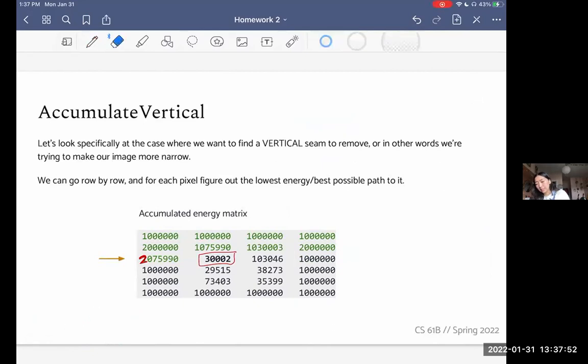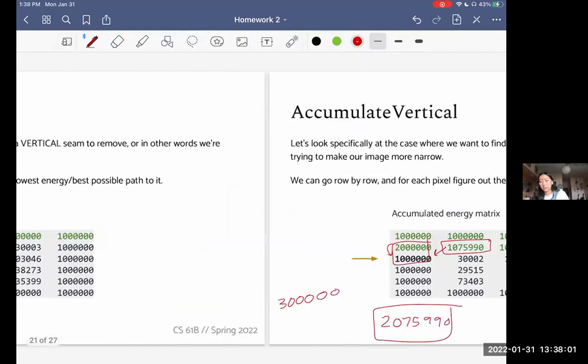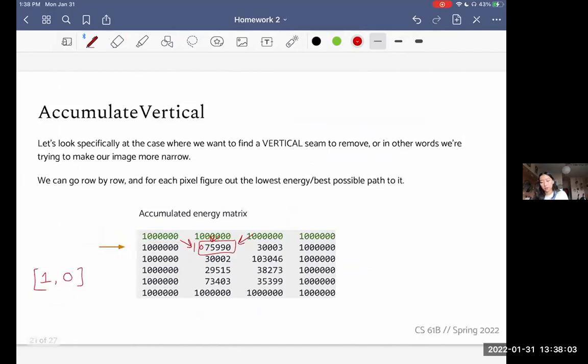If we're 0 indexing, this is row 0, 1, 2, and column 0, 1. Sorry, 2, 1. Okay, yeah, we're 0 indexing, so this is row 2, column 1, and I'm trying to figure out what's best here.